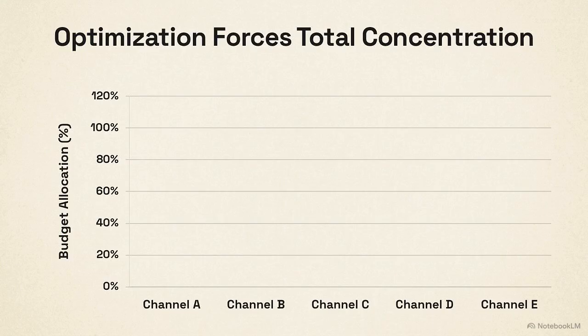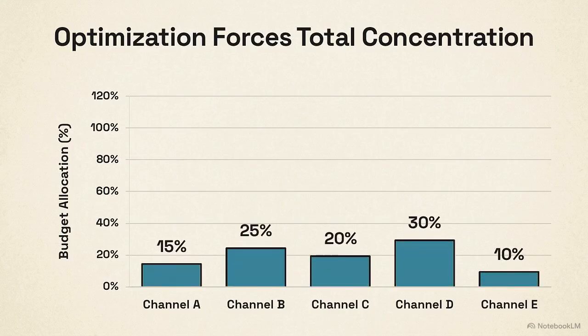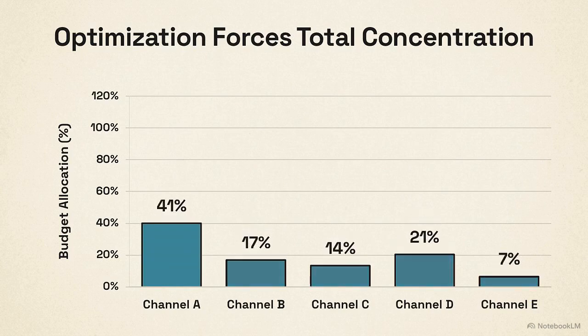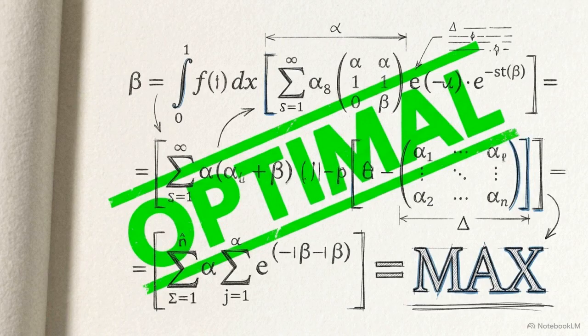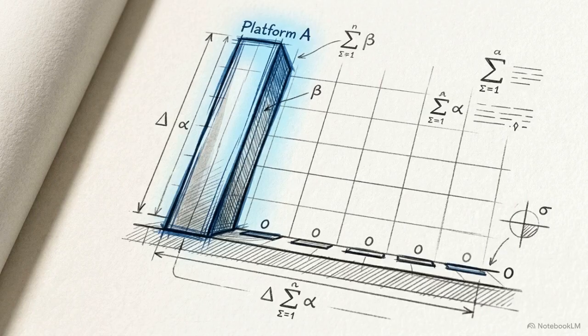If you remove the minimum spend constraints and run a pure, unconstrained LP model aiming for maximum efficiency, the system produces a highly concentrated allocation. The budget is dumped entirely into a single channel. According to the objective function, this is correct. If one platform has a slightly lower cost per unit than the rest, the mathematics dictate allocating every available dollar there to maximize total return.